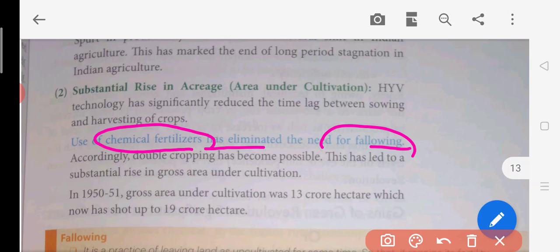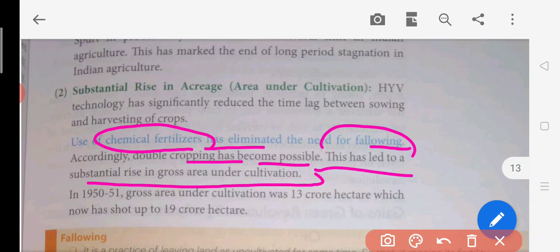If you leave the land for some time and you are not doing any kind of production on it, it will regain its fertility. This is the concept of fallowing. Now there is no need to do this fallowing. You can continuously grow the crop by using fertilizers and maintain the fertility of the soil. Accordingly, double cropping has become possible. This led to a substantial rise in the gross area under cultivation. This is how the cultivation area was increased.